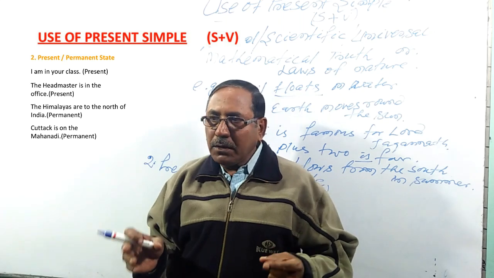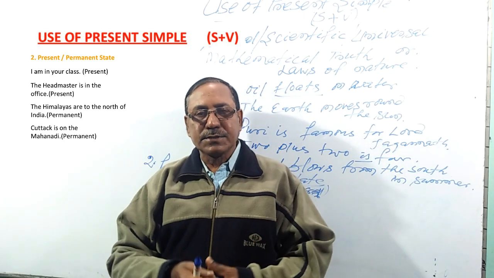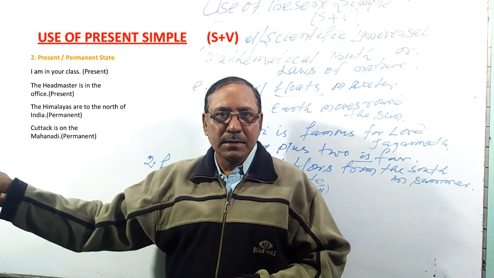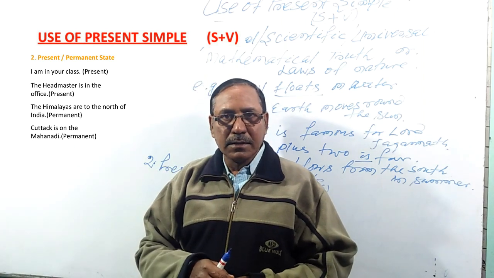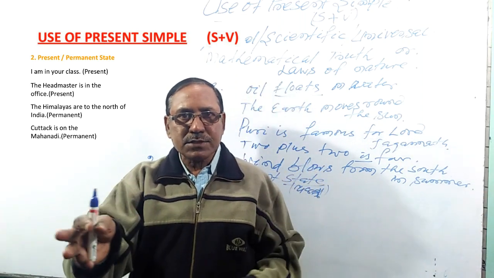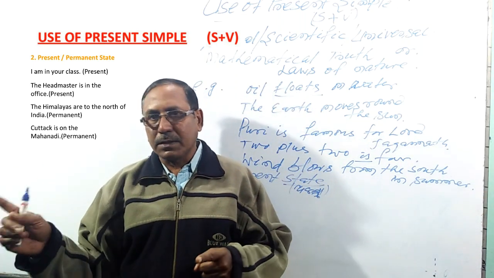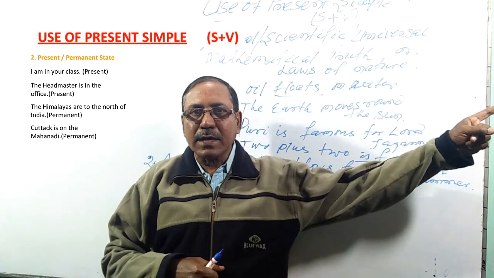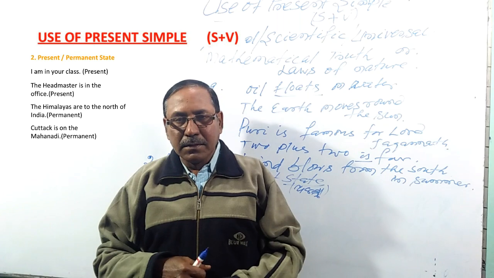Present state, for example, now I am in your class. This is the present state. The headmaster is in the office. It's a present state. So in this situation we use present simple. I am. The headmaster is. Subject plus verb.